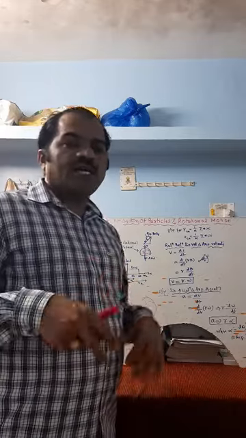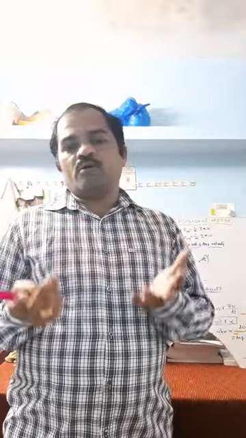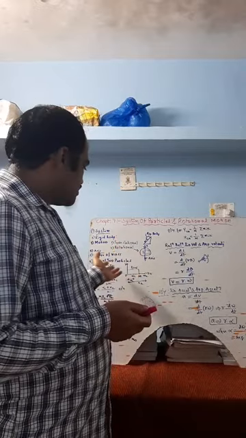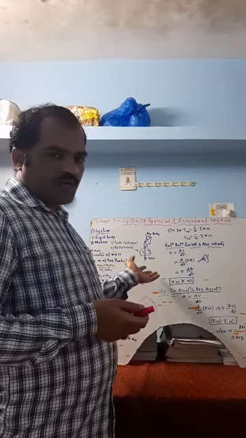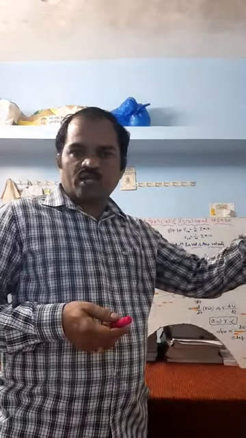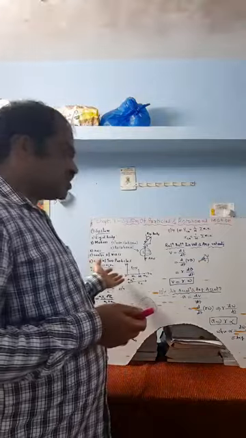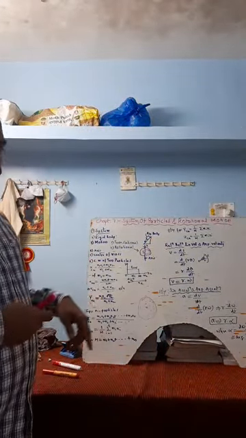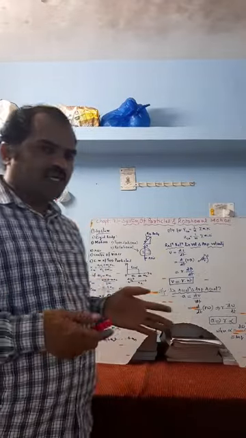If n number of particles are there, not only two particles, then the center of mass is going to be m1 x1 plus m2 x2 plus m3 x3 and so on up to mn xn, divided by m1 plus m2 plus so on up to mn. Similarly m1 y1 plus m2 y2 and so on up to mn yn, divided by m1 plus m2 plus so on up to mn.